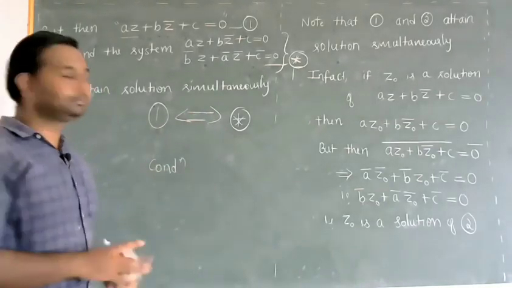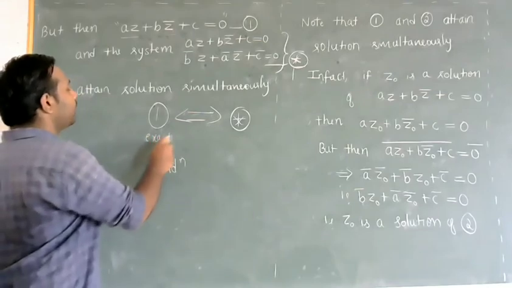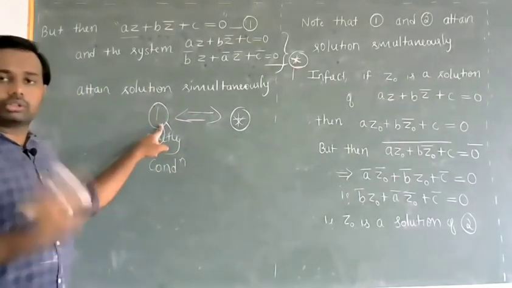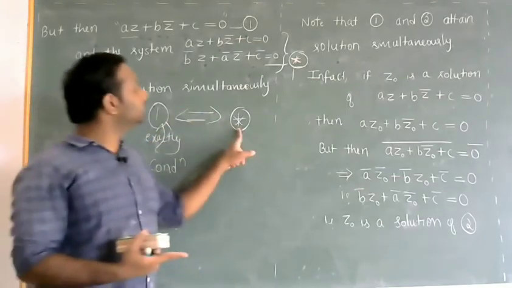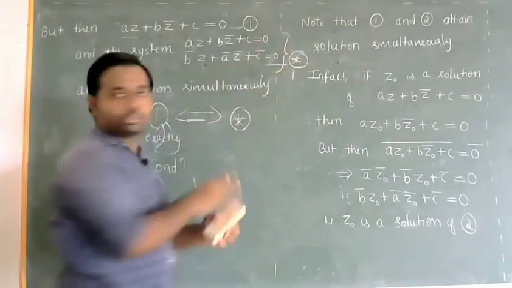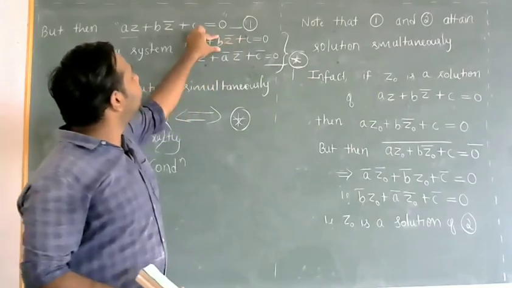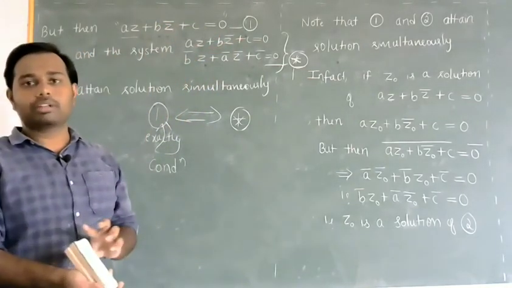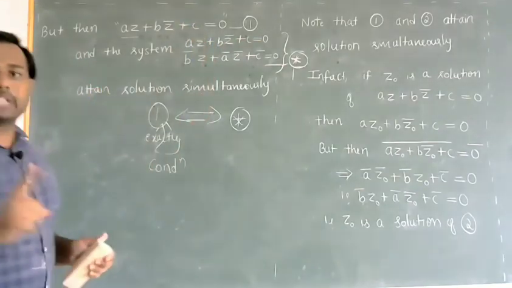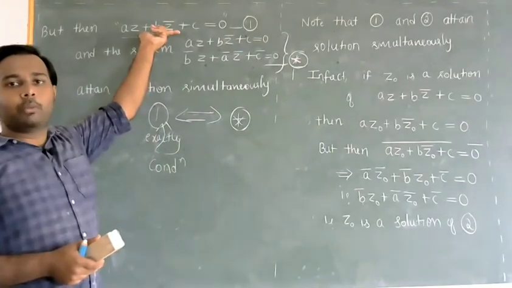Now I need a condition for exactly one solution of equation 1. If this should have only one solution, then system star should have only one solution, because if the system has more than one solution, in that case this individual equation will also have more than one solution. So this system will have one and only one solution if and only if this equation has one and only one solution.